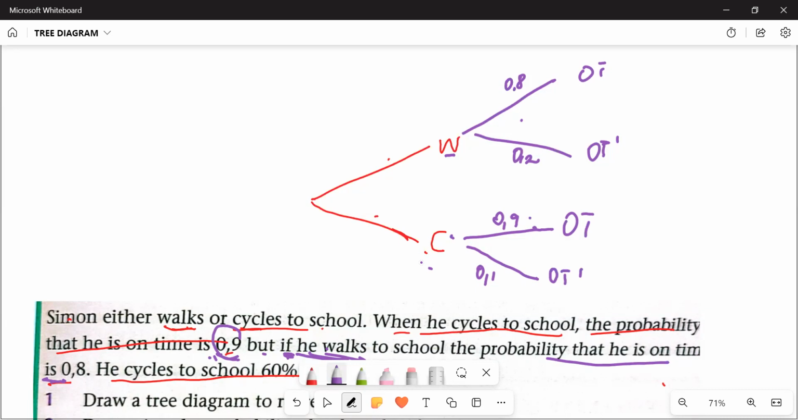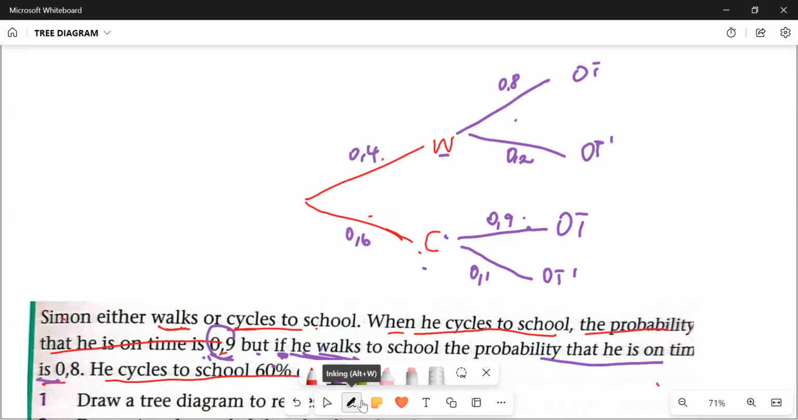Cycles to school 60%. Okay? It's 0.6. Yeah, we are going to change this one because we've already used decimals. Either we use percentage or we use decimals, we can't use both of them. Stick to one. So we're going to change this 60% and make it 0.6. And then what are we going to put here? It's going to be 0.4.